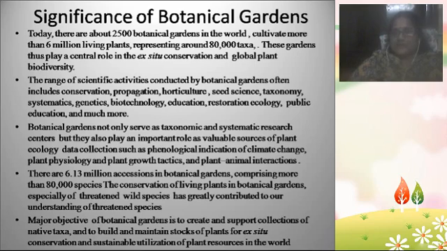These botanical gardens play a very important role in ex situ conservation and global plant diversity. Ex situ conservation and in situ conservation: coming to these two terms, in situ means the plants which are local, habituated to a certain specific habitat, and normally available in local habitats.